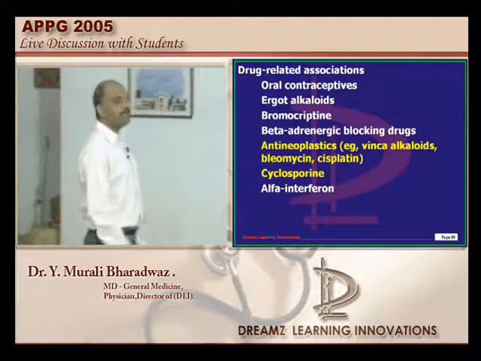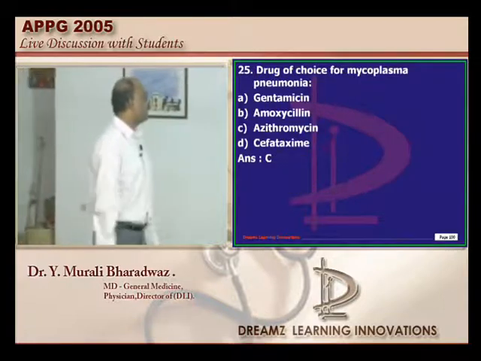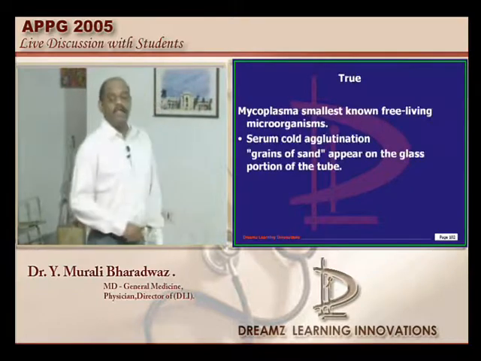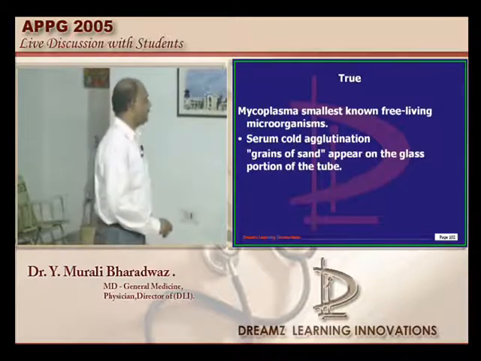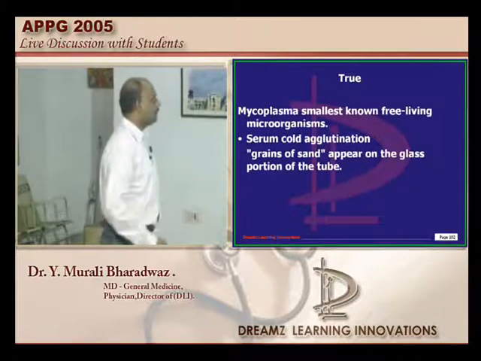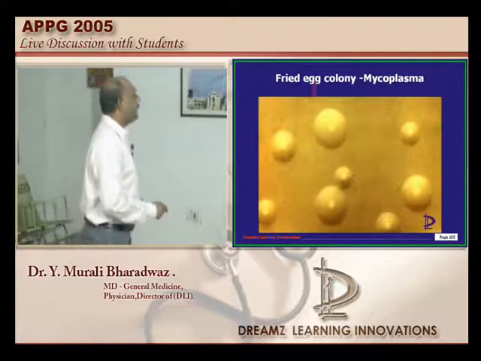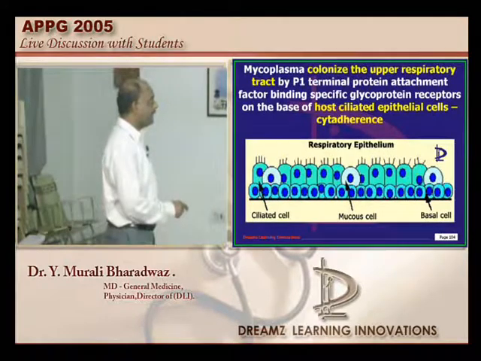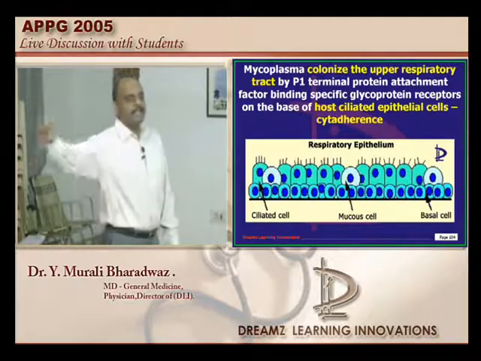Now, does Mycoplasma pneumonia cause community acquired pneumonia, doctor? Very much it will cause. Let's go to the next question. What is the drug of choice for Mycoplasma pneumonia? So definitely it causes community acquired pneumonia. It is the smallest known free-living microorganism. Cold agglutination is the test which is basically used, in which it will show a grains of sand-like appearance on the glass portion of the tube. These are the typical fried egg colonies that you see in the case of Mycoplasma. Mycoplasma has a phenomenon called cytoadherence. It has a lot of love for the ciliated epithelial cells of the respiratory epithelium, is what needs to be remembered. It causes atypical pneumonia.